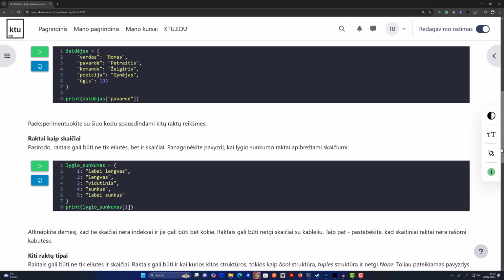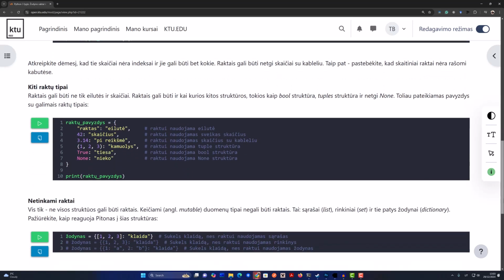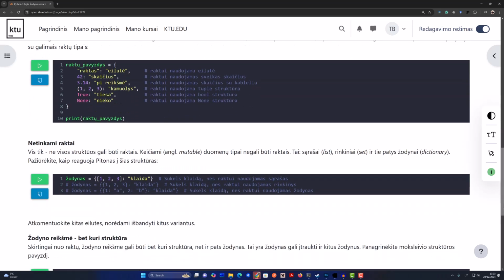What about things that can't be keys then? Good question. You can't use things that are mutable, like lists or even dictionaries themselves. Dictionaries in dictionaries? We'll get to that. But for now, just know those can't be keys. Python will actually give you an error if you try. Okay, got it. So immutability for keys. And then what about values? Are there rules for values?